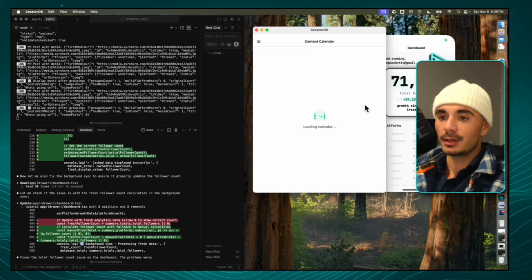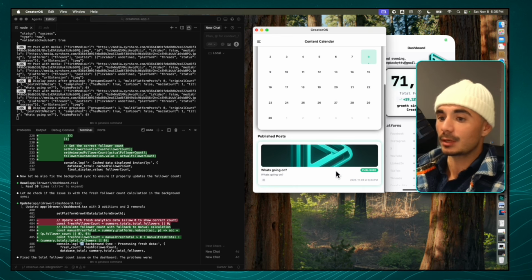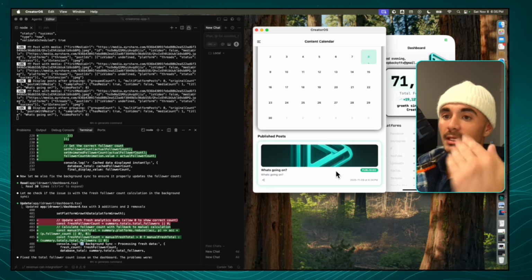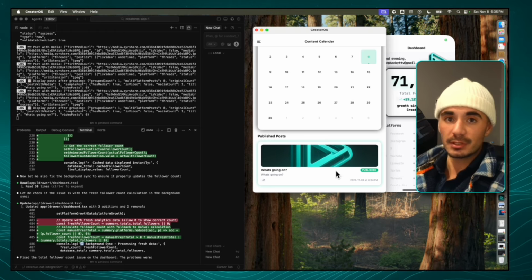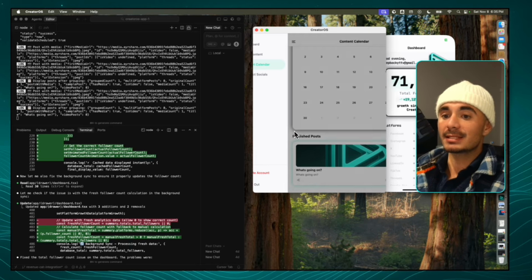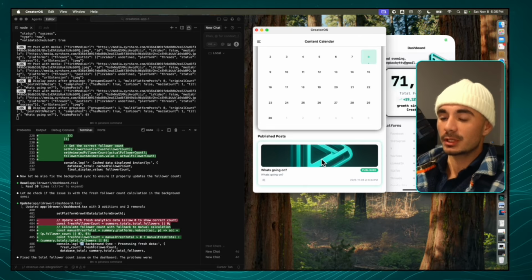So on the content calendar, we're able to see all of the different content that we're uploading in real time. And so this again ties into your AI as a service as well, because if you're creating content on behalf of your users, you can put them as scheduled posts. They can come onto the content calendar. They can review the content. If they approve of it, then it can get uploaded. If they disapprove of it, then they can delete it before it goes live.